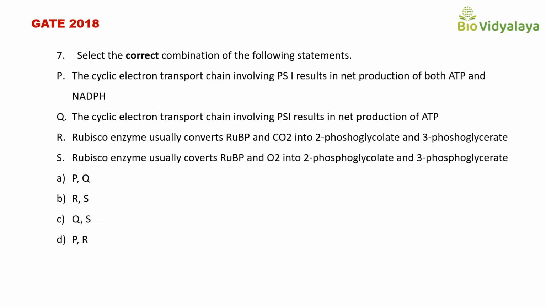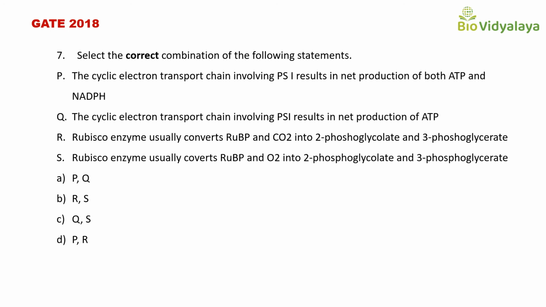This is a question from GATE 2018. Select the correct combination of the following statements. Statement P: the cyclic electron transport chain involving photosystem 1 results in the net production of both ATP and NADPH. Statement Q: the cyclic electron transport chain involving photosystem 1 results in the net production of ATP. Statement R: Rubisco enzyme usually converts RuBP and carbon dioxide into 2-phosphoglycolate and 3-phosphoglycerate.